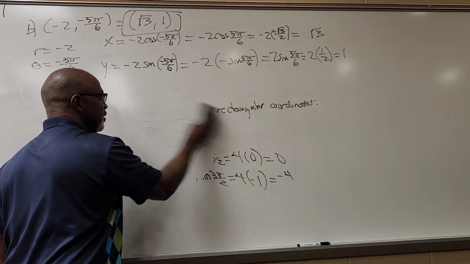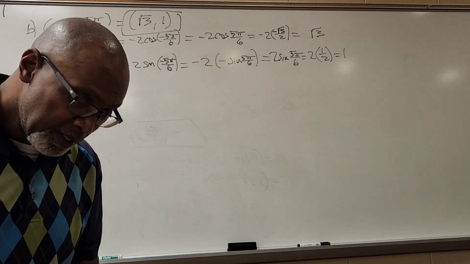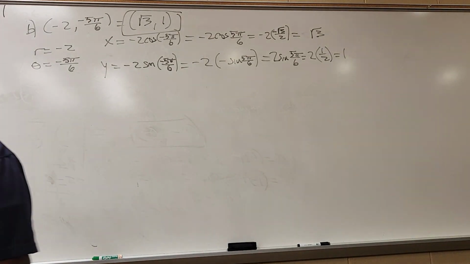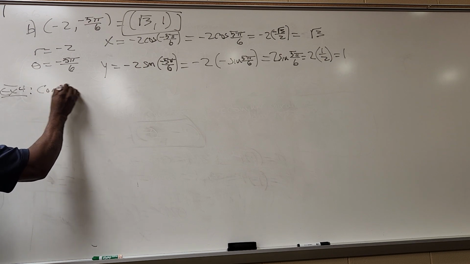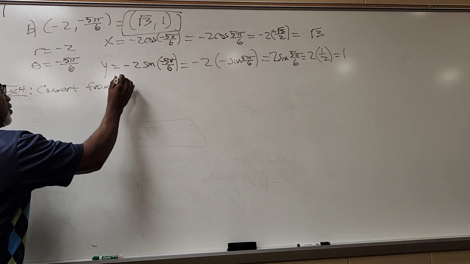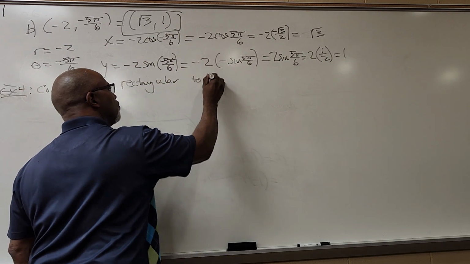All right, so it's pretty easy to convert from polar into rectangular. Well, let's go the other direction. Let's convert from rectangular to polar. So example 4, convert from rectangular to polar.